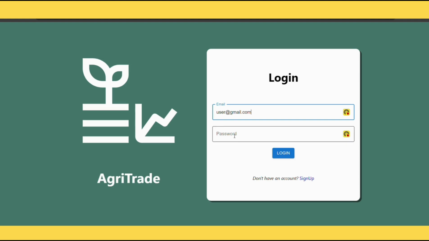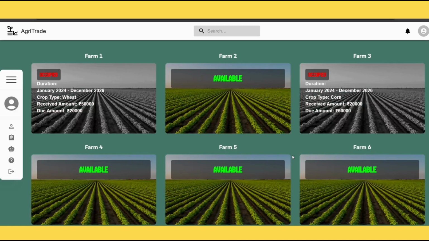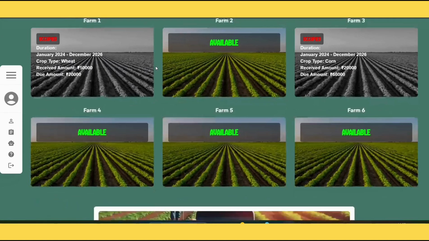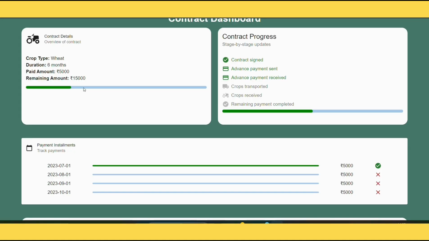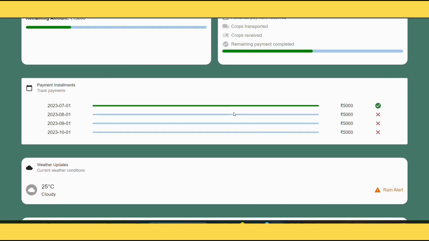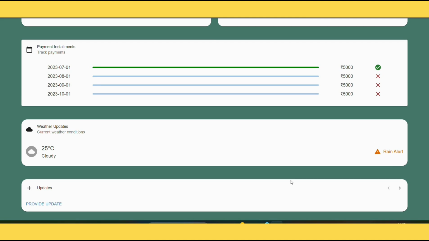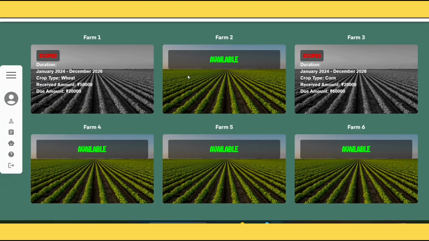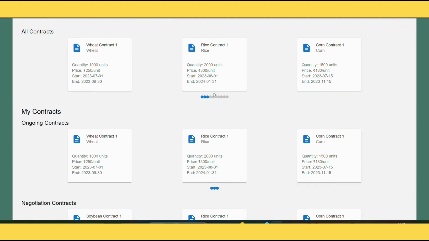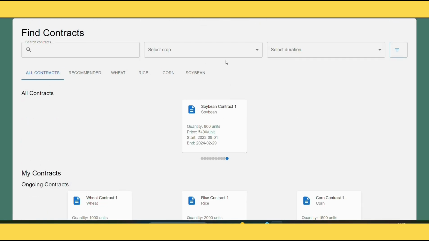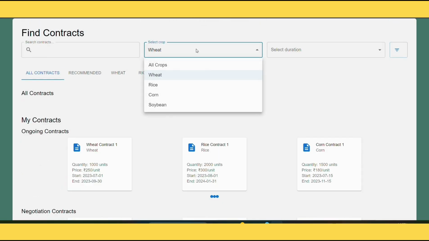On the login page, the user enters his credentials and logs in to our platform. After logging in, the user is taken to their personalized dashboard, which displays the status of their farms, whether it is occupied or available. In an occupied farm, the user can access a detailed dashboard of the ongoing contract. Here, they can view essential details like contract start and end date, crop type, amount received, and remaining due. On clicking an available farm, the user is redirected to the Find Contracts page, where they can browse through available contracts and select the best one that fits their needs.